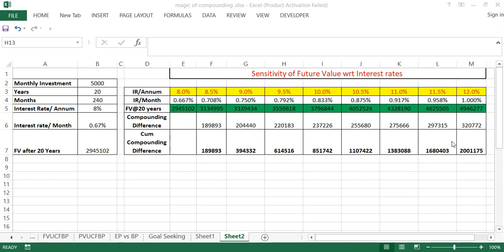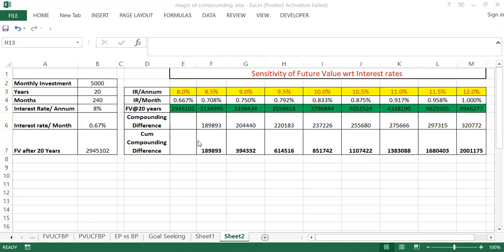The last row clearly explains the cumulative value. We are taking 8% as a reference. From 8% to 8.5%, 1,89,993 is the difference. From 8% to 9%, it is 3,94,000. From 8% to 9.5%, 6,14,000. From 8% to 10%, it is 8,51,000. Similarly, from 8% to 11%, 11.5%, and 8% to 12%, it is 20 lakh rupees.